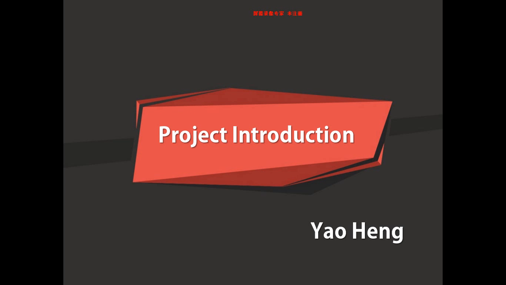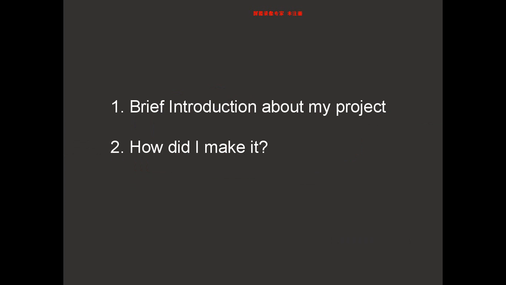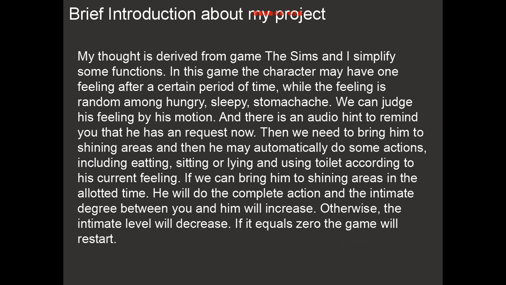Hello, first let me briefly introduce my project, and how I made it. My project is derived from the game The Sims, and I simplified some functions. In this game, the character may have one feeling after a certain period of time, where the feeling is random among hungry, sleepy, and stomachache. We can judge his feeling by his motion, and there is an audio hint to remind you that he has a request now.